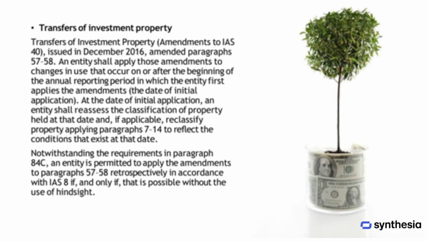The amendments to the section on transfers of investment property, issued in December 2016, require entities to apply the updated guidance to any changes in use that occur on or after the start of the annual reporting period when the amendments are first applied. This means that at the initial date of application, the entity must reassess how it classifies any property it holds at that time. If necessary, it should reclassify the property based on the existing conditions using the relevant criteria. Although the general rule is to apply the amendments from the date of initial application, an entity may choose to apply them retrospectively in line with IAS 8, but only if doing so does not involve the use of hindsight.